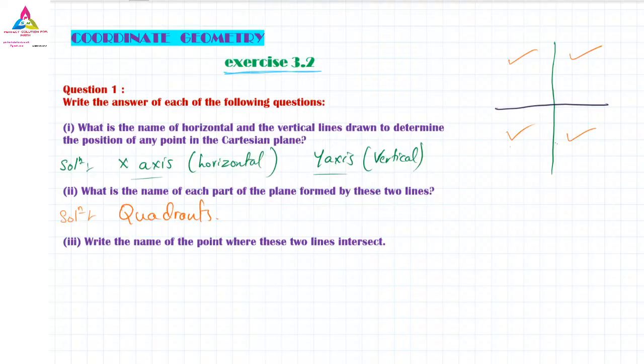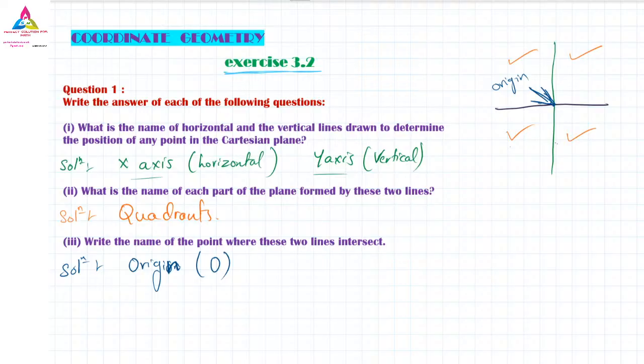It is given as origin O. The answer for this is origin, that is given as O. You can write it down if you want. 0, 0, the intersection point, that is this one. This is called the origin.